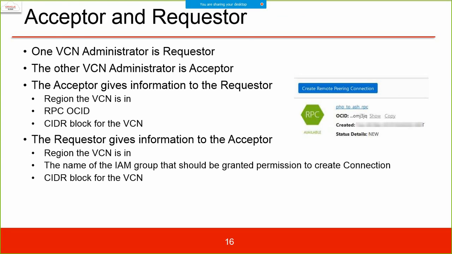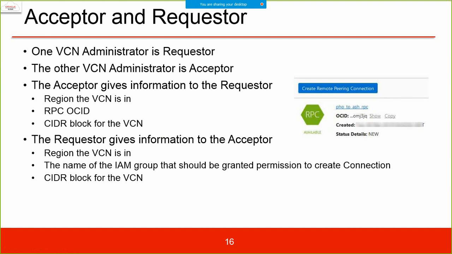Acceptor and requester, same thing. The way we have in local peering, in remote peering also we have acceptor and requester. One VCN administrator is requester, the other VCN administrator is acceptor. The acceptor gives information to the requester, that is the region the VCN is in, the RPC OCID, you can copy it and use this, and the CIDR block for the VCN.